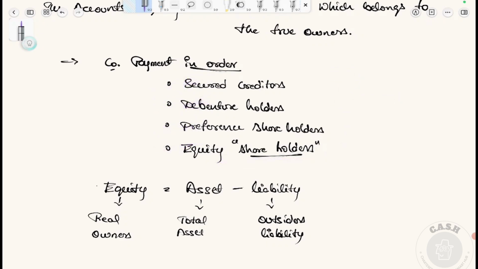That is why the accounting equation says equity is equal to asset minus liability. This liability is outsider liability. Asset means total asset, whatever the company owns, and equity holders are real owners of the company.